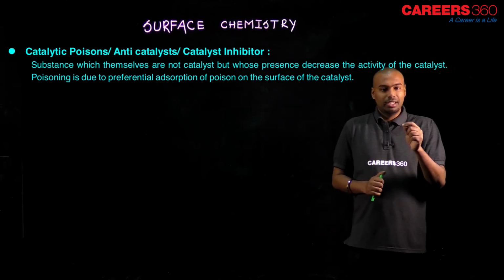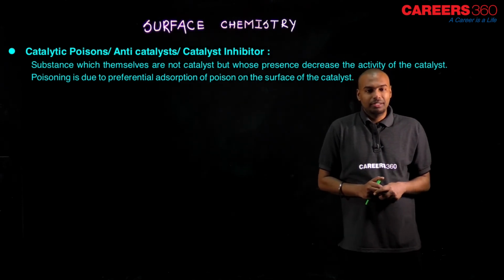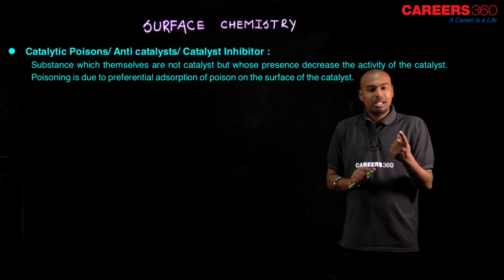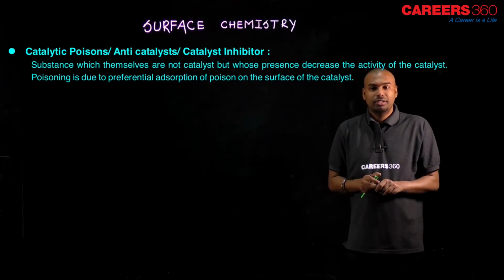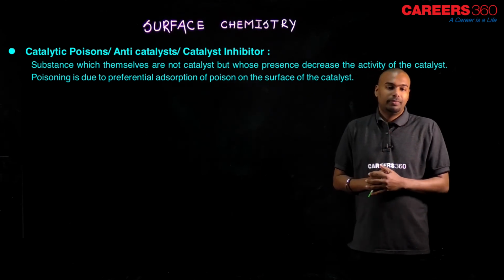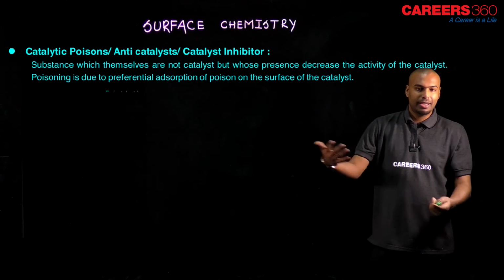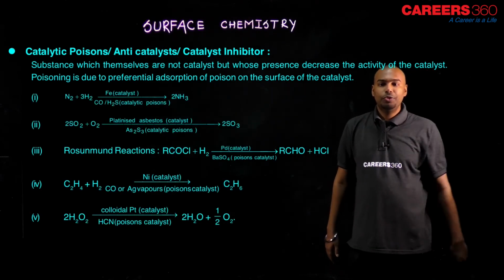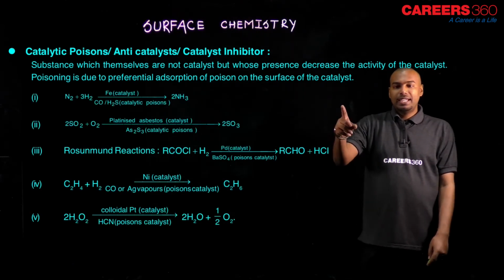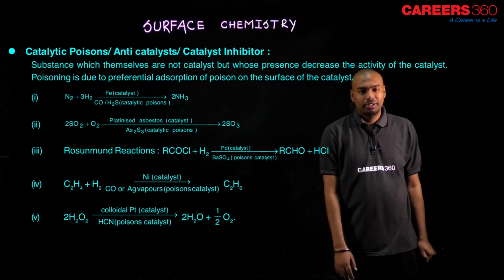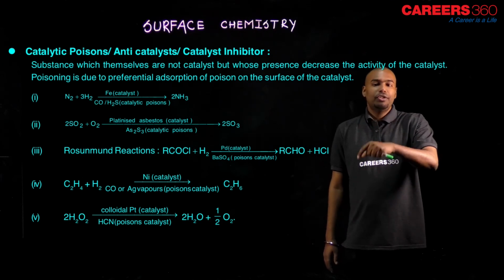If any substance increases the activity of the catalyst, it is a promoter. If any substance decreases the activity of the catalyst, it is a catalytic poison. Let's see the examples of catalytic poison. N2 plus H2: Fe is the catalyst and CO plus H2S is the catalytic poison. It will decrease the activity of the catalyst.